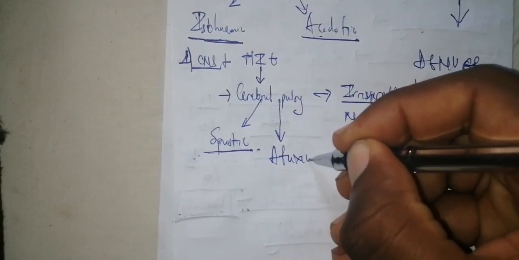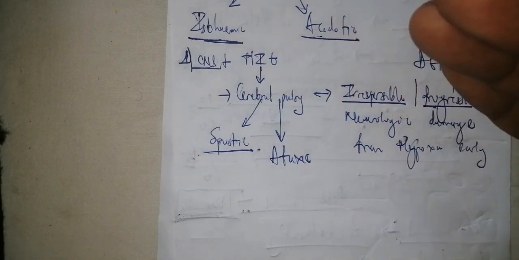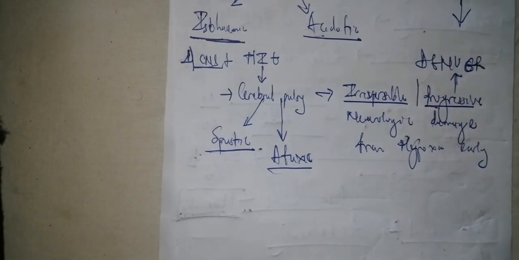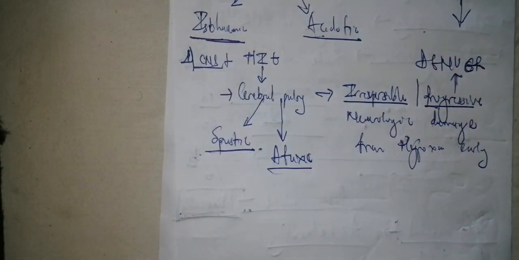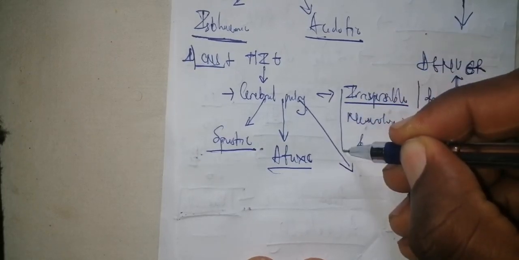Now, the next one is ataxic. Ataxic is in the case of a cerebellar syndrome, just like a cerebellar syndrome in adults. Is it clear? When you have an ataxic cerebral palsy, it's just like a cerebellar syndrome in neonates, meaning that they are going to have all the signs of cerebellar syndrome, like tremors, like ataxia. So those terms I've explained in cerebellar syndrome, which you can visualize in the stroke tutorial. Is it clear?